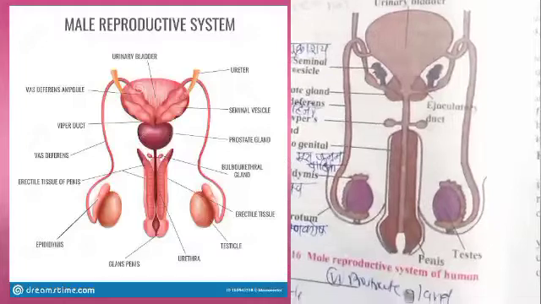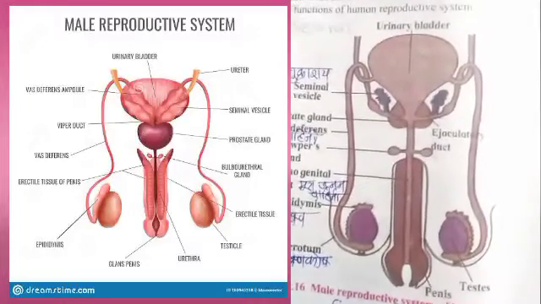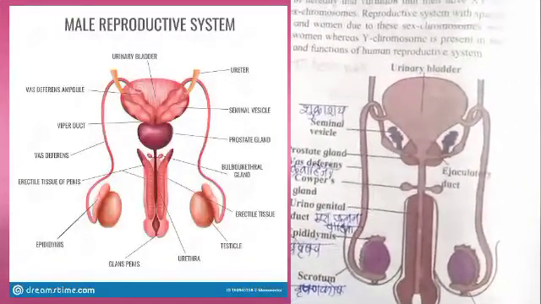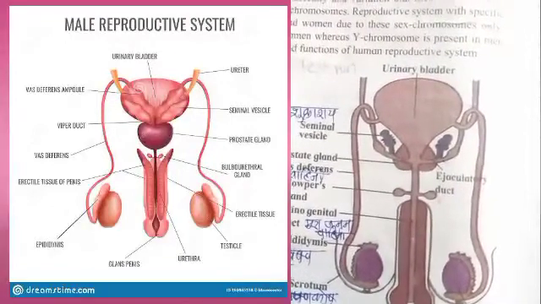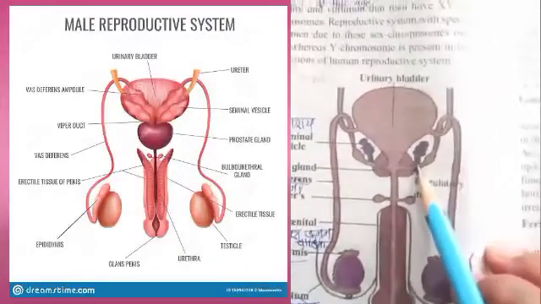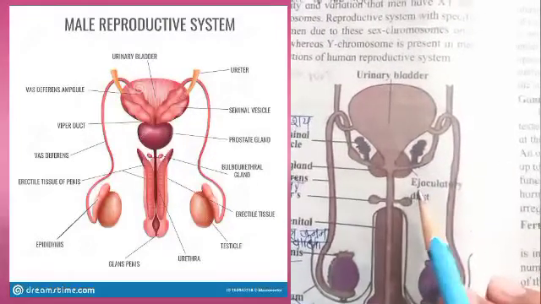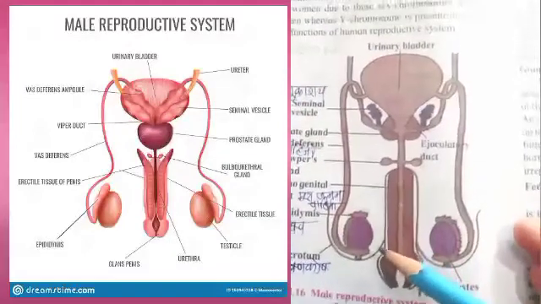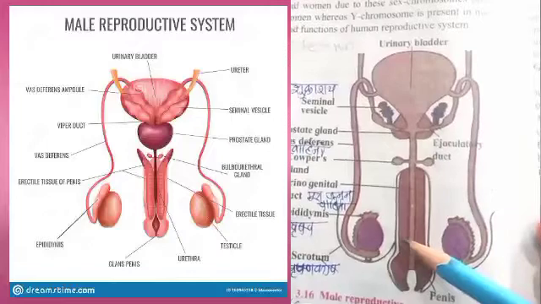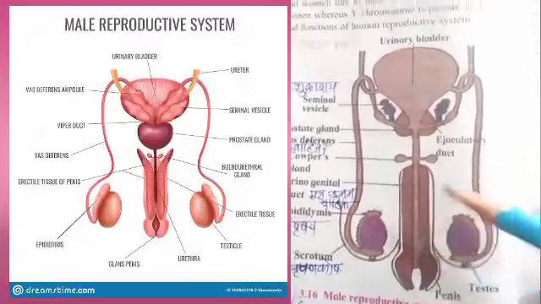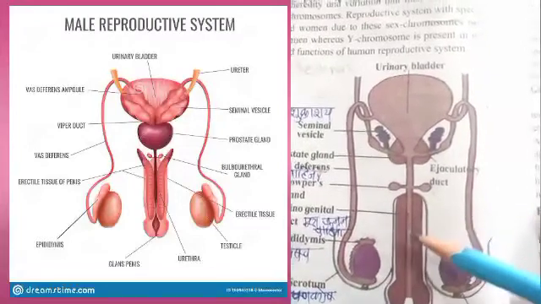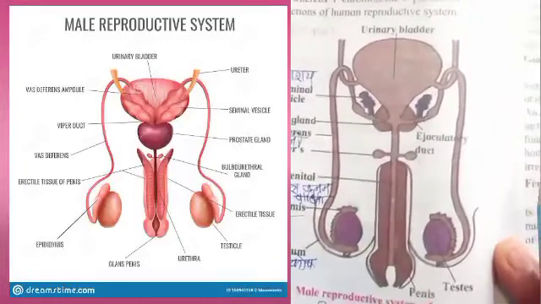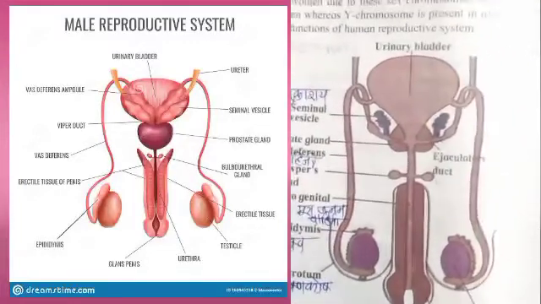Then the 4 types of glands are present in the male reproductive system. They are the seminal vesicles, then prostate gland and Cowper's gland. Seminal vesicles secrete their secretion into the ejaculatory duct. Then the Cowper's gland and prostate gland secrete their secretion into the urinogenital tract, and the secretions of these 3 glands form the semen. The sperms are mixed with this secretion, and it forms the semen.